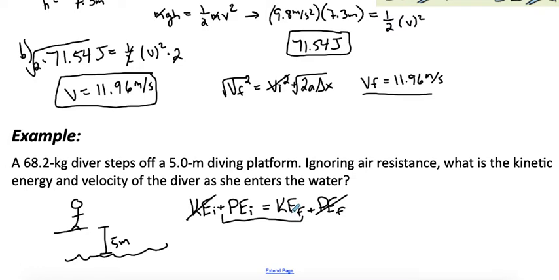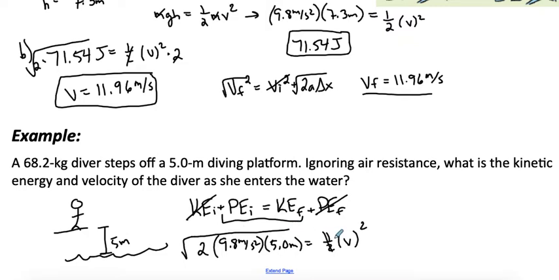Just like up above, you can see that the mass is negligible here. We don't need it. So let's just write out what we need. We've got gravity, and then we're going to have a height of 5 meters. And then we're going to have our 1/2. Mass cancels out. We're going to have a velocity, which we're trying to find. So it'll be just like we did last time. To save ourselves some time, we can do some algebra, move that over there. Multiply both sides by 2. That's how we get that over there. And then we'll square root both sides to find the velocity.